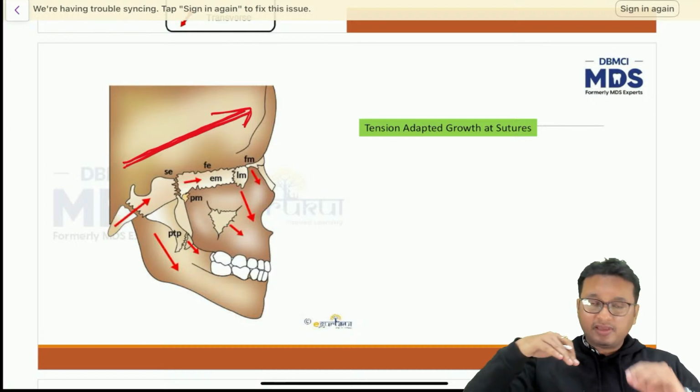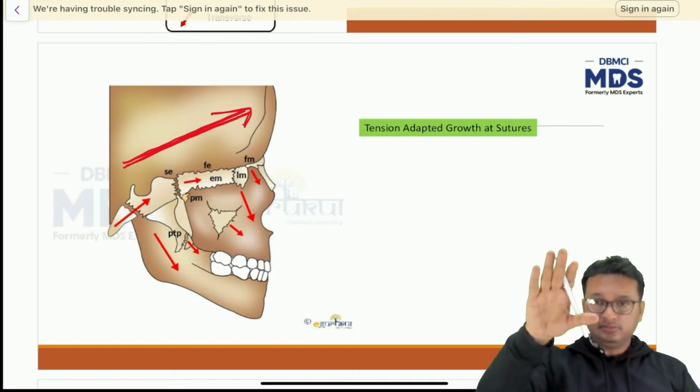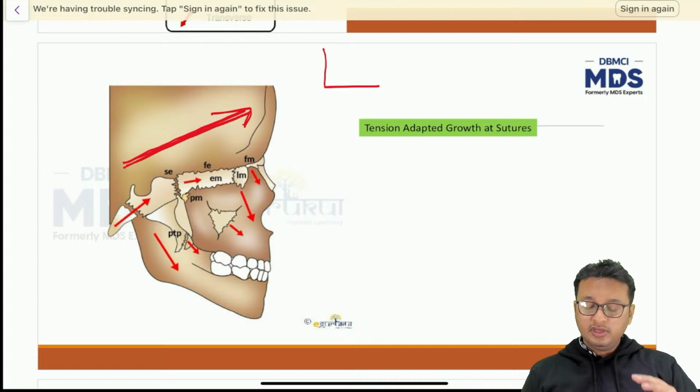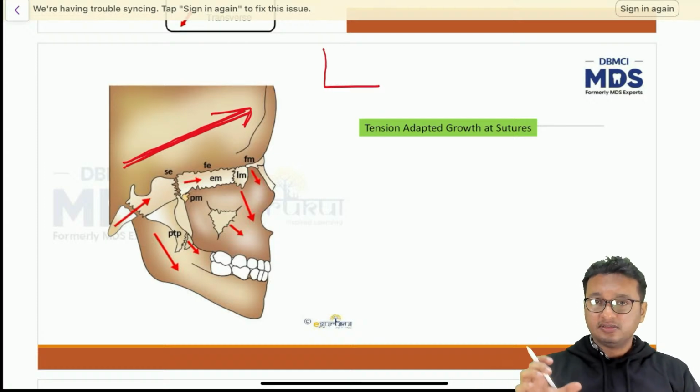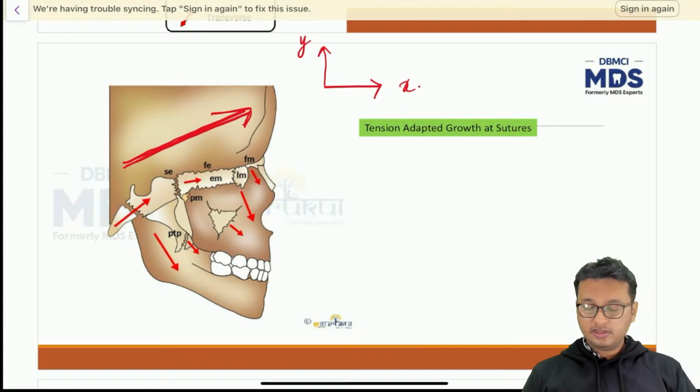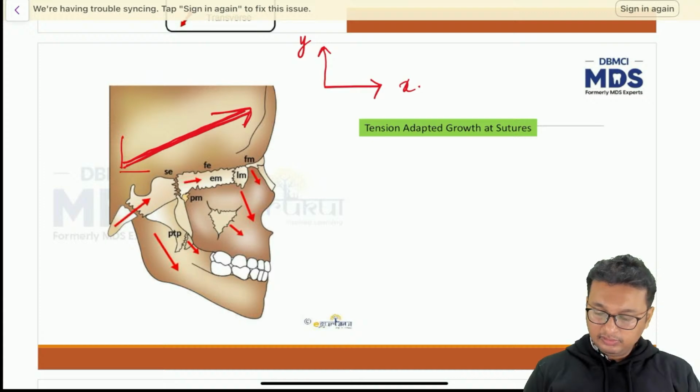So if something is going forward at an angle, we have two components. If you divide that vector into two components, we have a vertical component, we have a horizontal component, right? Similarly here also we have an x component and we have a y component.